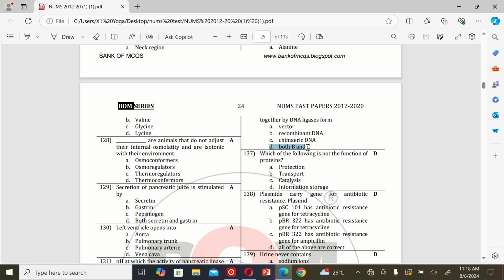Both B and C. The next MCQ is: which of the following is not a function of protein? A. Protection, B. Transport, C. Catalysis, D. Information storage. So the correct option is D.